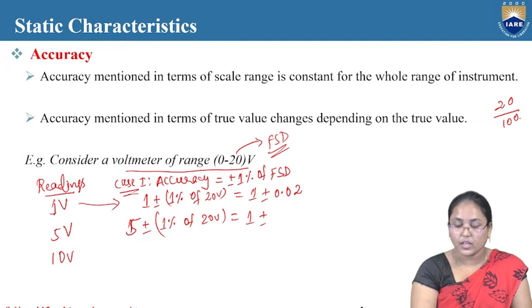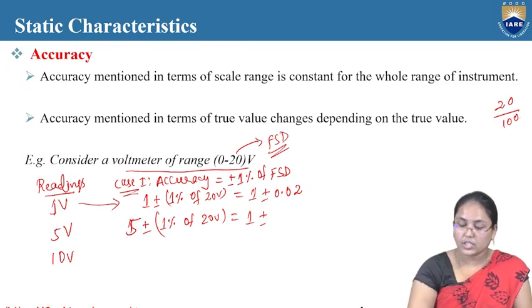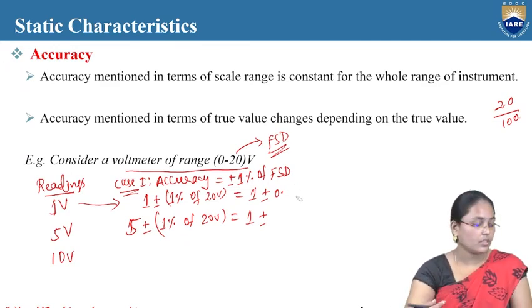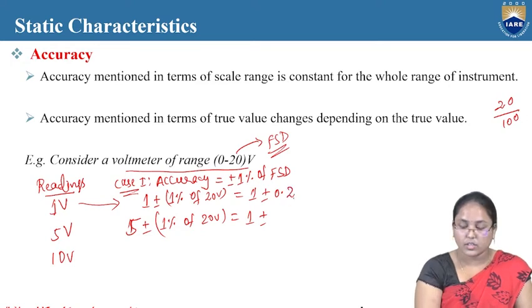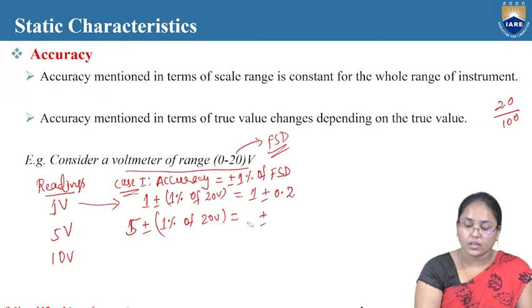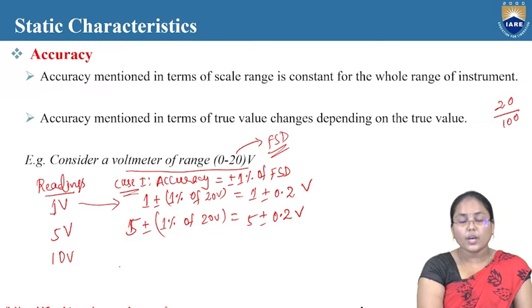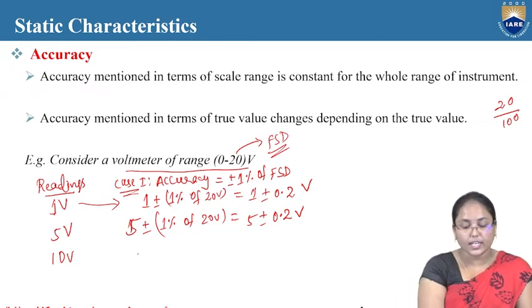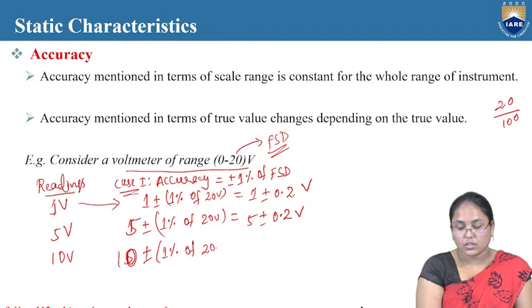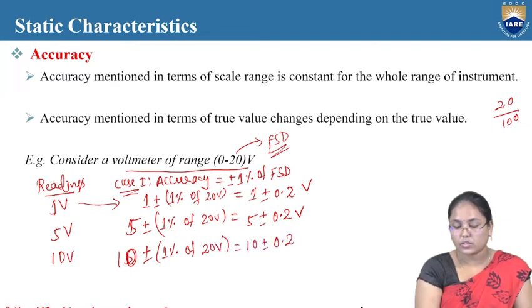So once we divide it, we'll be getting the value to be 0.2 actually. So here also it will be 5 plus or minus 0.2 volts. Likewise, now if the reading is 10 volts, at that time it will be 10 plus or minus 1% of 20 volts. So that is equal to 10 plus or minus 0.2 volts.